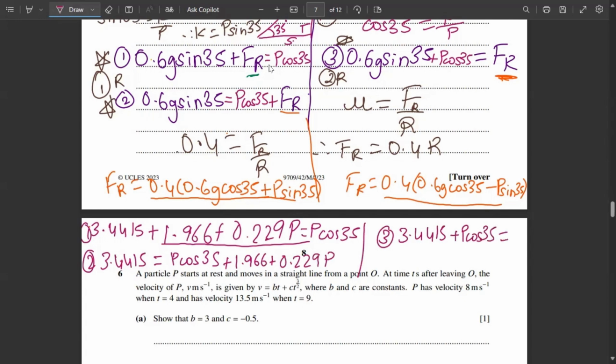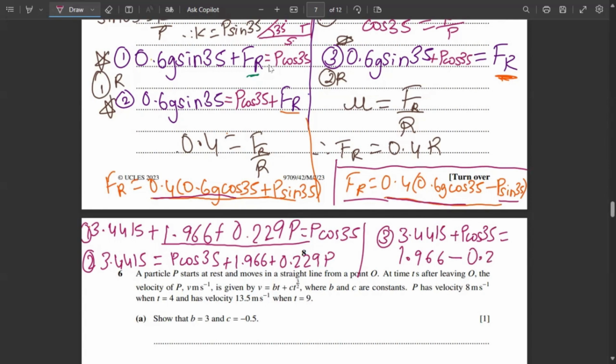Now this will have a different value for FR, so we'll have to calculate it again. But 0.4 g cos 35 is the same: 1.966 minus P sine 35 into 0.4. It's just a matter of the negative sign.